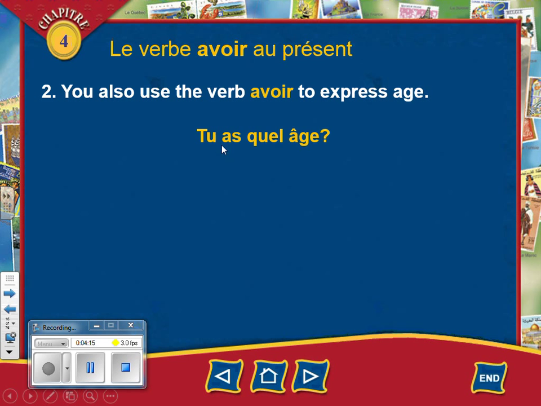So the question, tu as quel âge? Asks, you have what age? This is how you ask someone, how old are you? Go ahead and write down that example and then write the English in. You have what age? Or in English, we would normally say, how old are you?